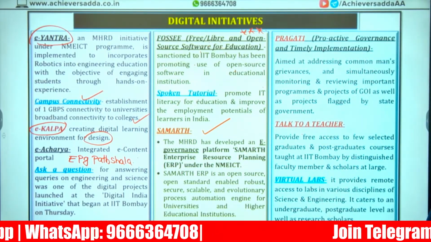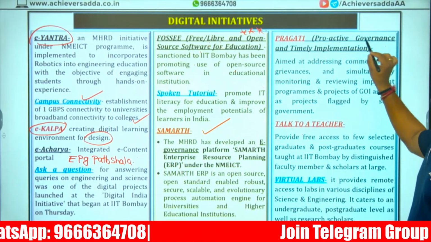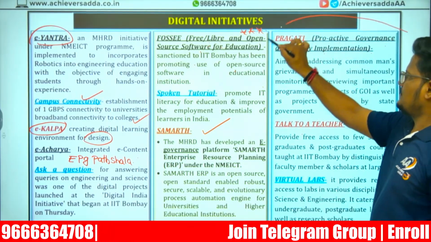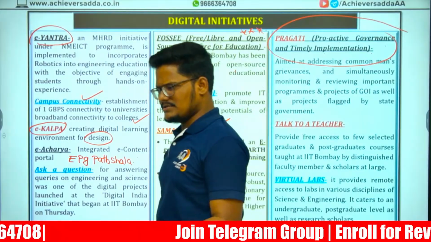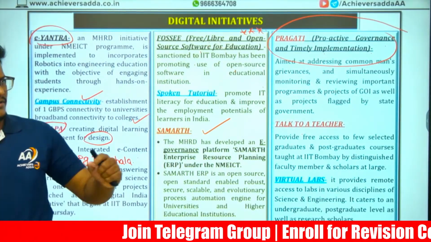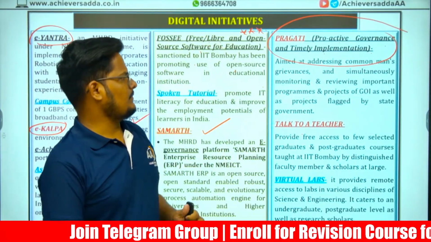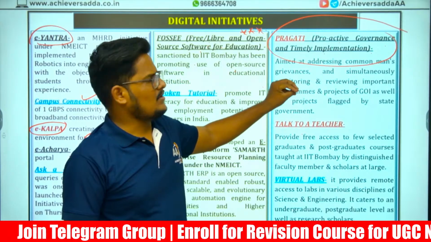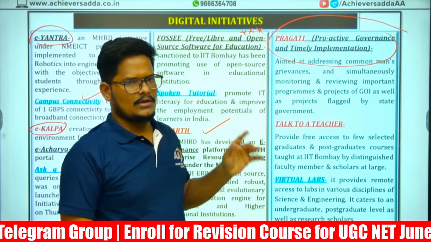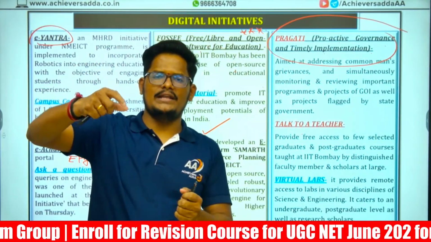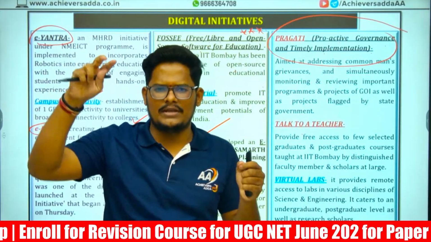Next is PRAGATI, which is Proactive Governance and Timely Implementation. This is not just related to education, sir. This is not only related to education. This is actually addressing the common grievances, whatever Government of India's different projects which are being initiated.